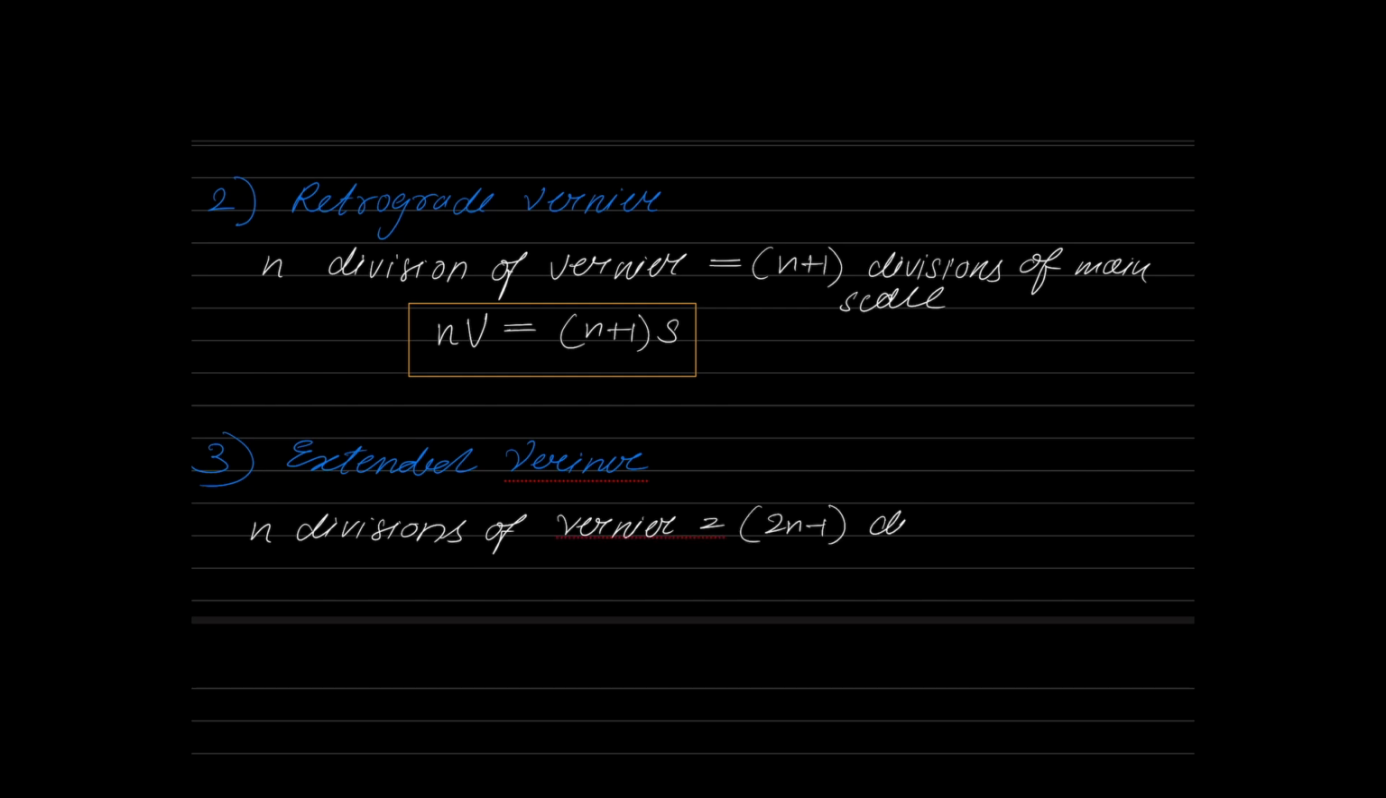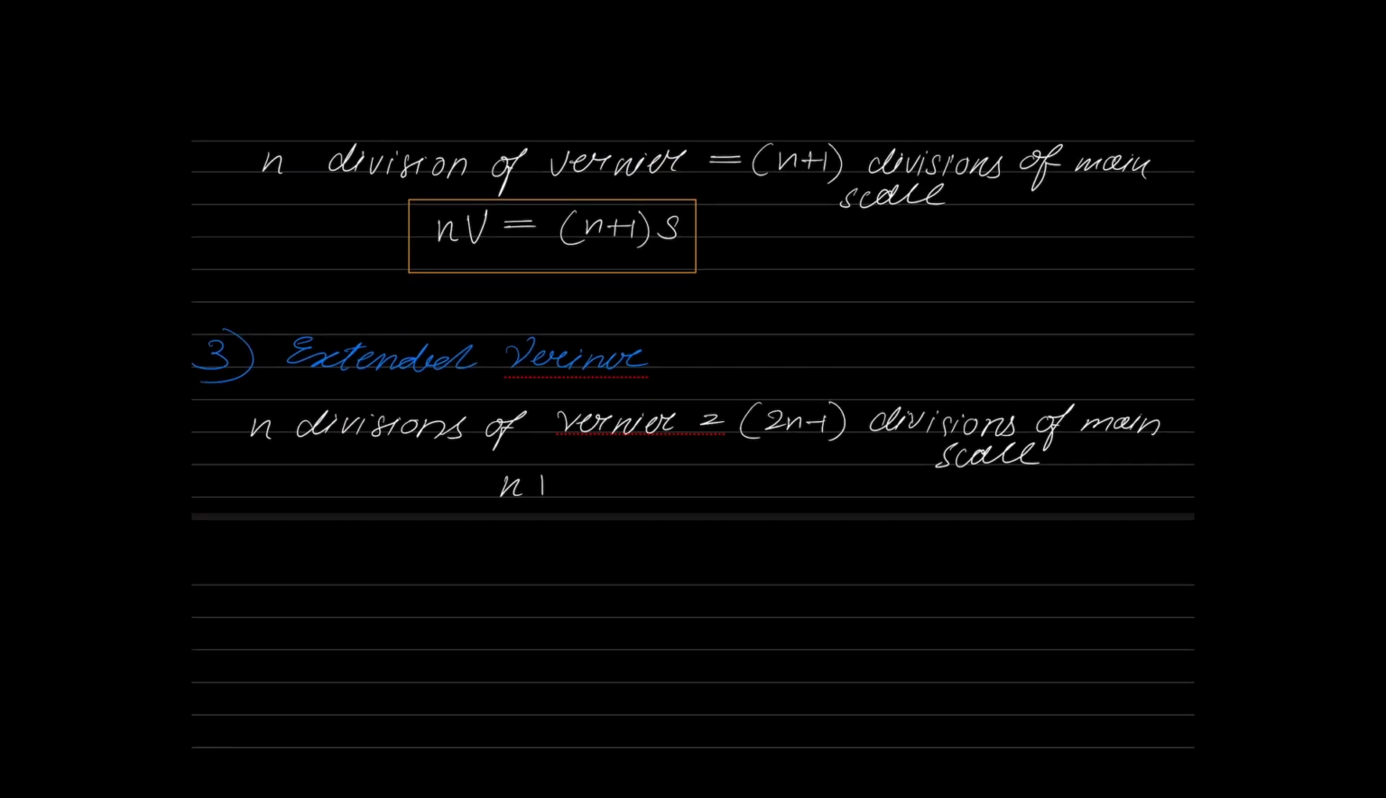Again, the understanding is the same. NV is equal to 2n minus 1 means the nth division of the vernier will coincide with the 2n minus 1th division of the main scale, or 2n minus 1 divisions of the main scale are divided into n divisions of the vernier. The last statement is: total length of the extended vernier is equal to 2n minus 1 divisions of the main scale. That's it. So these are the three verniers that we have: direct vernier, extended vernier, and retrograde vernier.